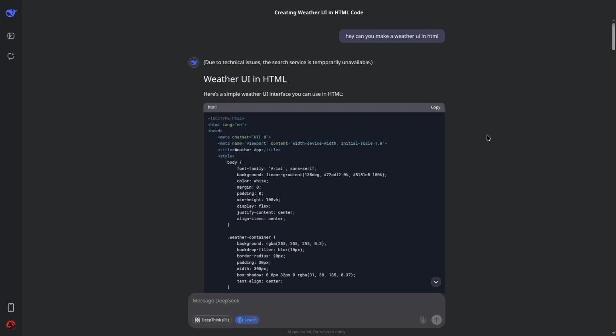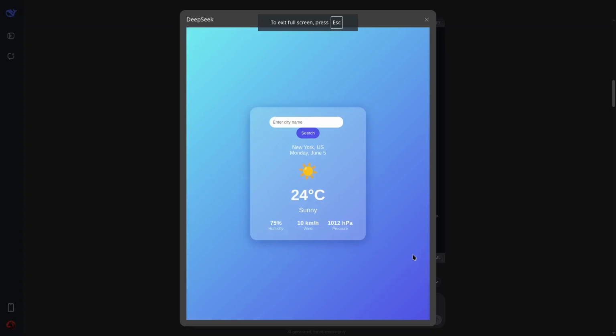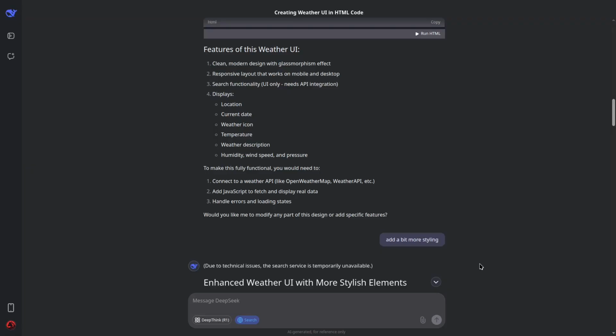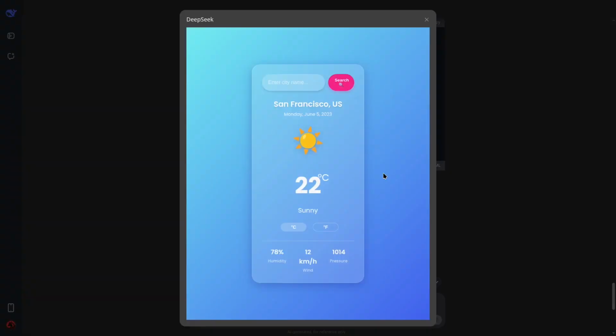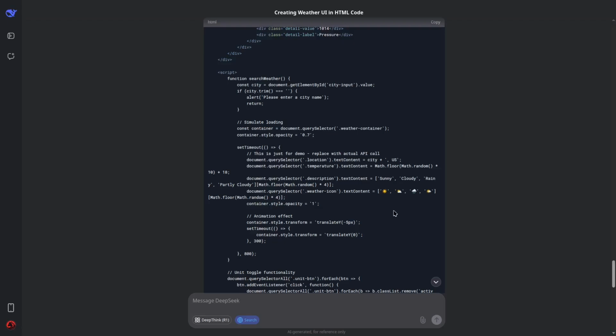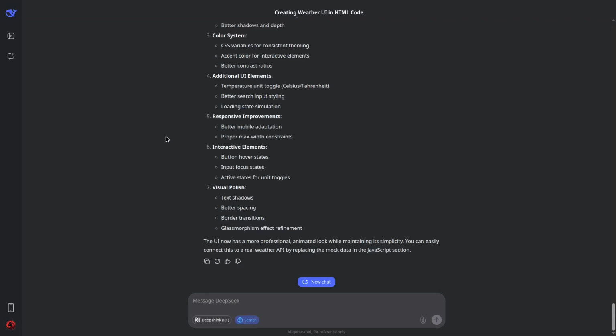I also asked AI to give me the very same assignment. Can you give me a better UI in HTML? That's a very lazy question. And this was the first version. Not too bad. But then I also added the genius comment, add a bit more styling. And now we have this, San Francisco, US. Okay. Can we go with Los Angeles? Search. We got it. And icon updates too. So we don't only have UI, but we are getting the very information. So definitely a good result.